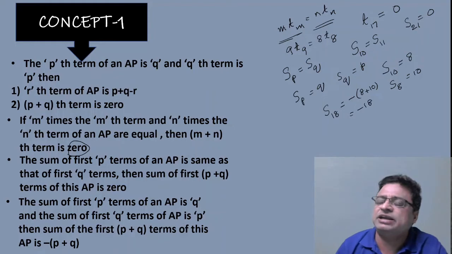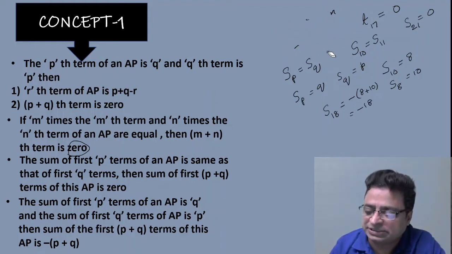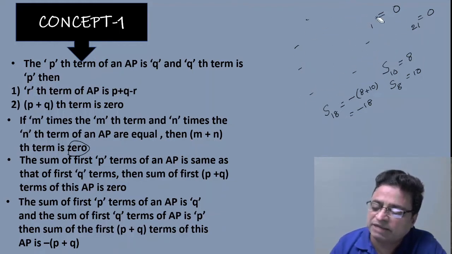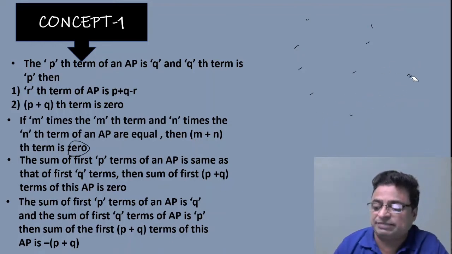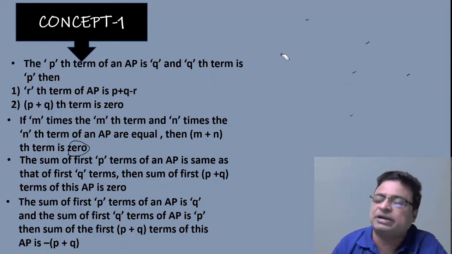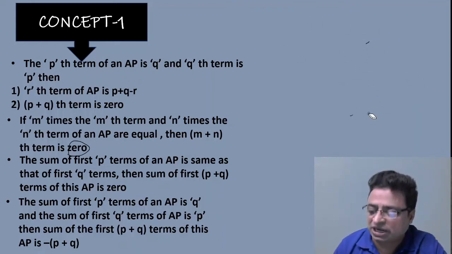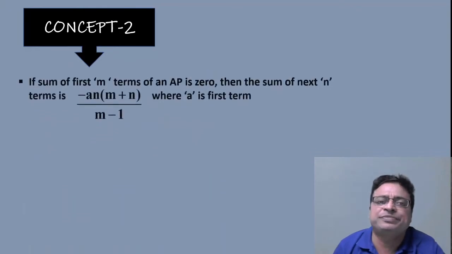Like that, several questions were asked in the JEE Mains examination especially. Moreover, these models are very important even for statistics, because in statistics, mean is there. Mean in the sense that it may be either arithmetic mean or geometric mean, or arithmetic progressions or geometric progressions. In that aspect also, these concepts are very, very useful. Now, this is about concept number 1. Now coming to concept number 2.